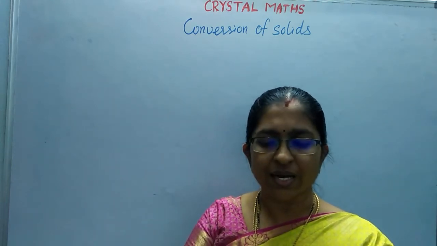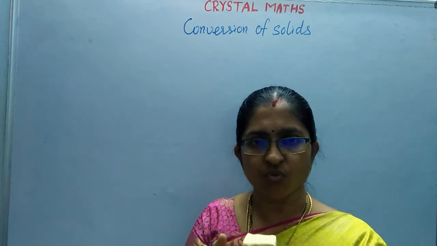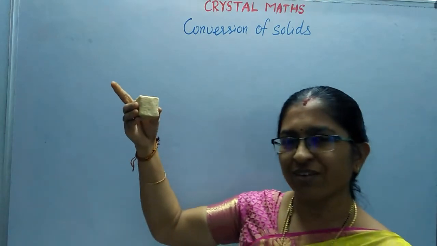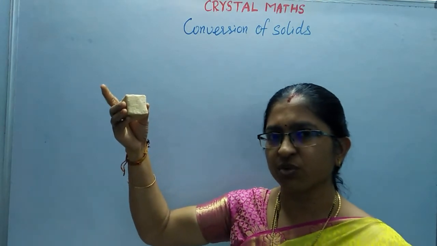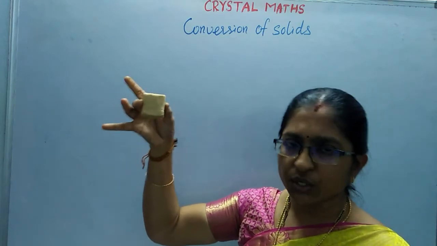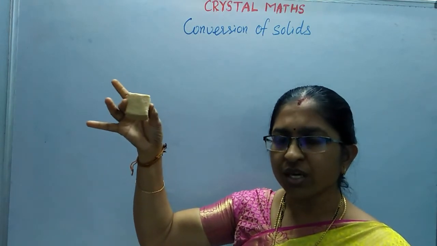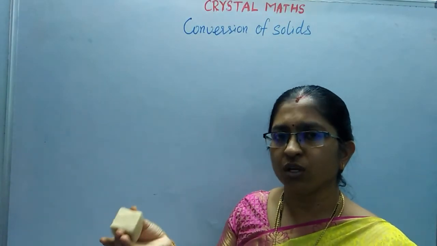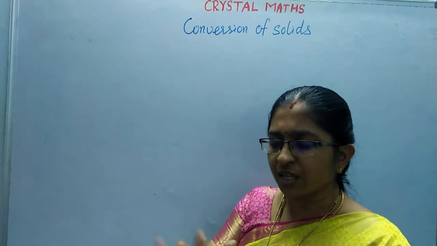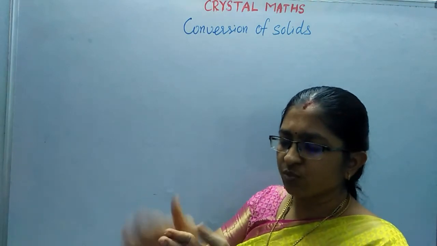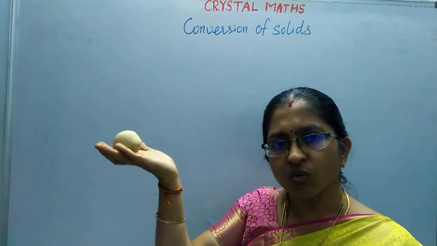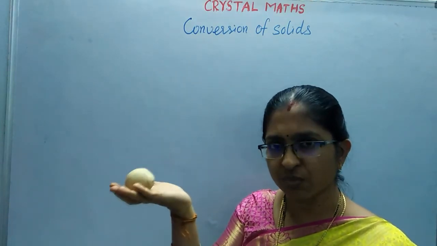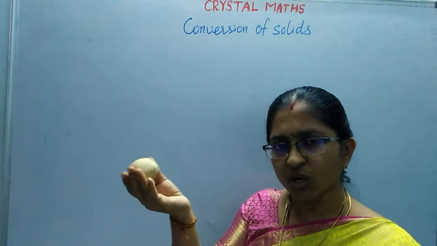For example, I have taken a dough in the shape of a cube. Let us imagine that while making that dough, I am not that perfect. If it is a cube, the volume will be equal to the volume of whatever solid I convert it into. Suppose I convert this into a sphere. Now the volume of the cube will be equal to the volume of the sphere. The same volume is not changed.